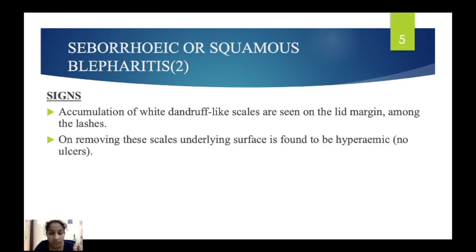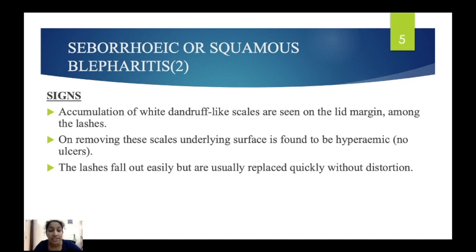On removing the scales, the underlying surface is found to be hyperemic. There will be redness over that eyelid, and there won't be any ulcers, only redness. The lashes fall out easily, but are usually replaced quickly.